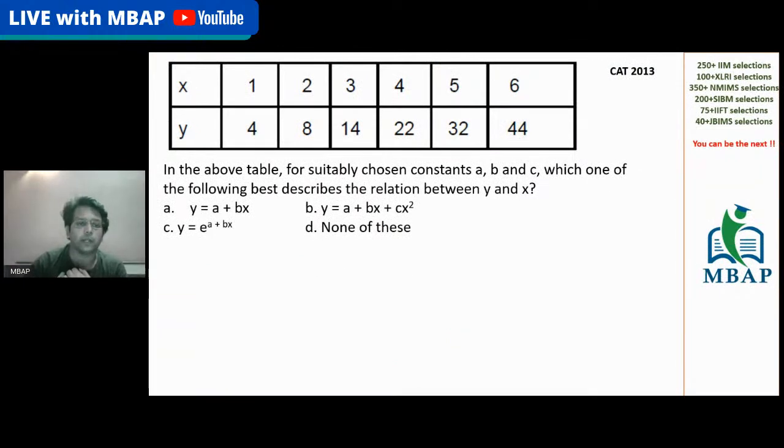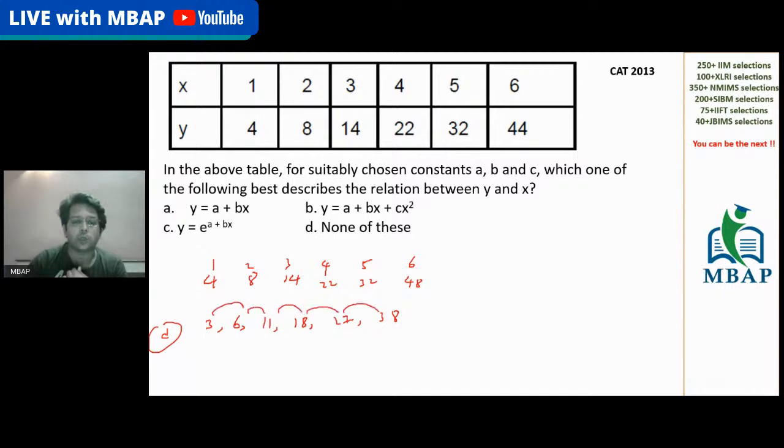Let's take the difference of x and y. The values are 1, 4, 2, 8, 3, 14, 4, 22, 5, 32, and 6, 44. Let's take the first difference. Of 1, 4, the difference is 3. 2, 8, the difference is 6. 14, 3, the difference will be 11. 22, 4, the difference is 18. 32, 5, the difference is 27. 48, 6, the difference is 38. Do you think the differences of values are constant, going ahead with the same common difference? The answer is no.